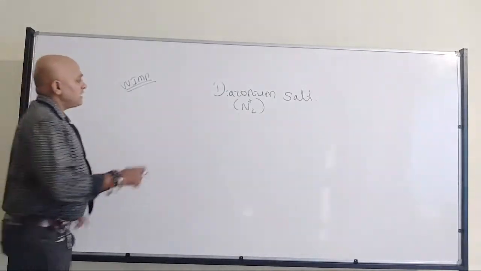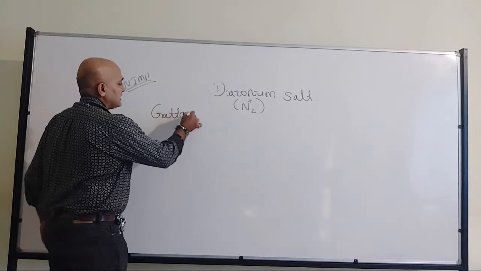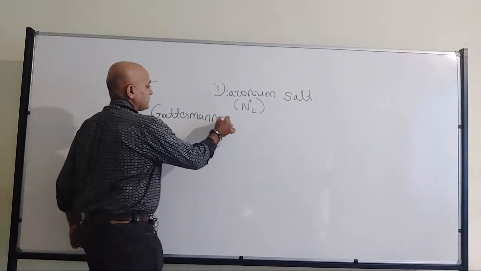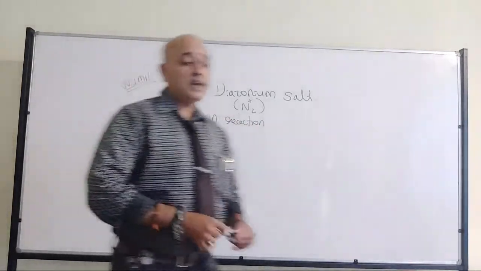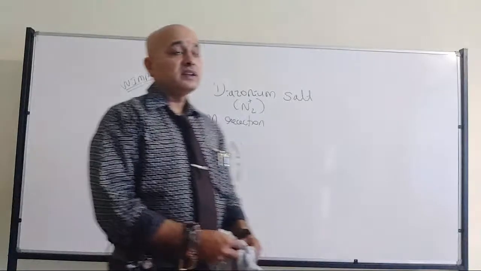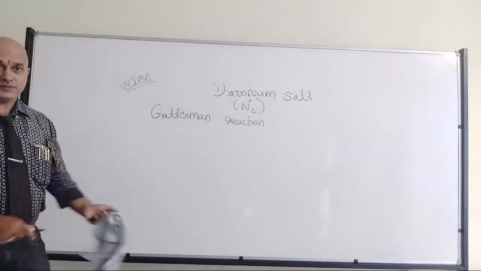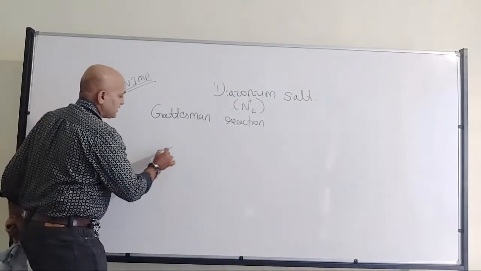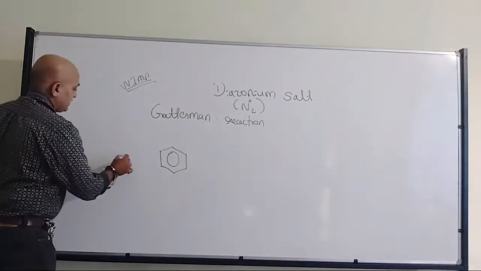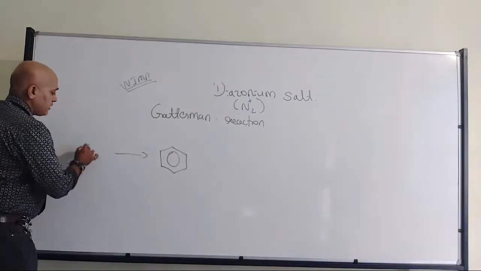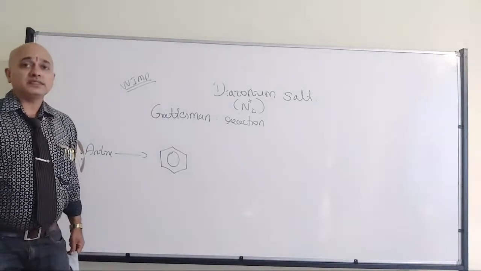That is because we are going to discuss another important reaction, that is the Gattermann reaction. Not Gattermann-Koch reaction, it is the Gattermann reaction. Okay? So that's where we have the Gattermann reaction. Now when it comes to this particular reaction, once again it is for the conversion of aniline to chlorobenzene, another method.